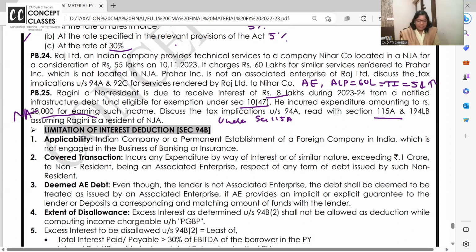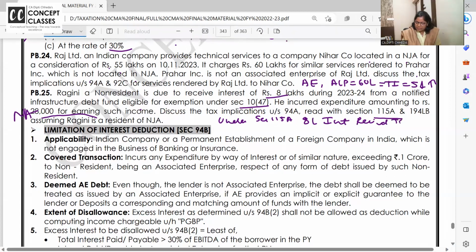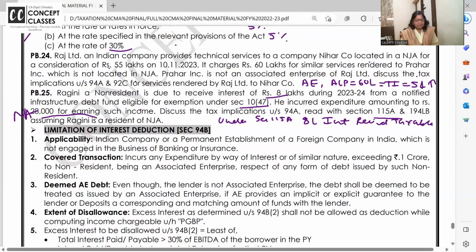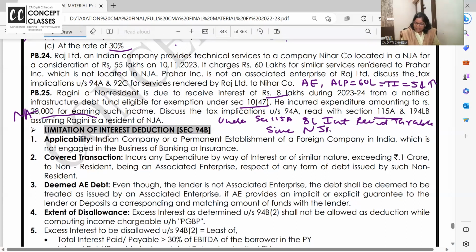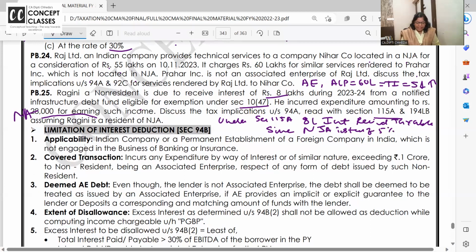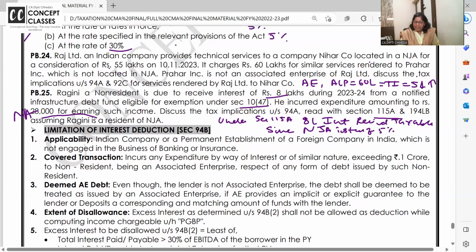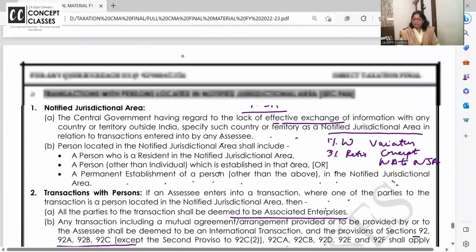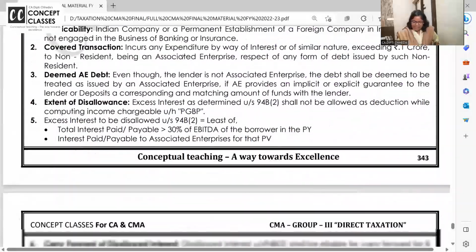Under section 115A, 8 lakhs interest received taxable. And since it is an NJA, instead of 5%, normal TDS rate on the infra bonds and funding and all are 5%. Instead of 5%, 30% TDS deducted.